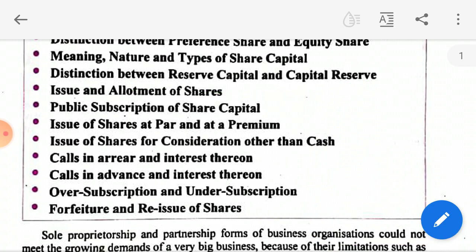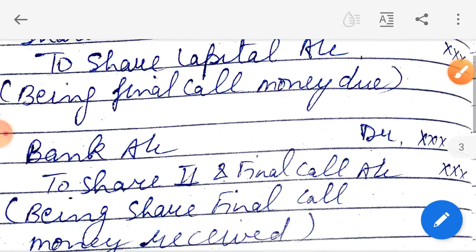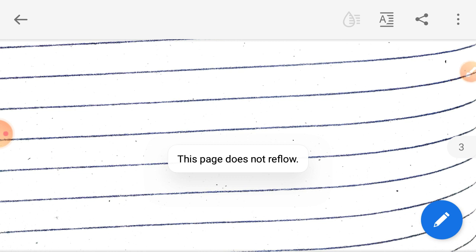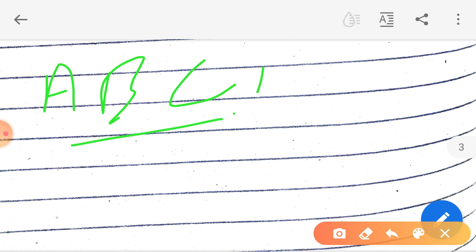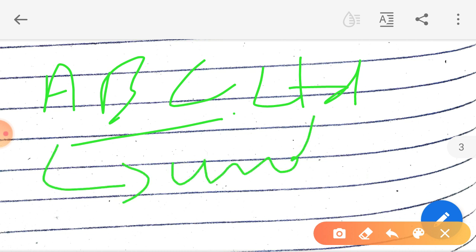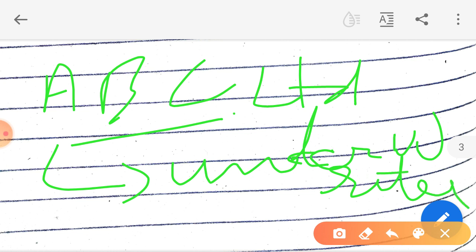For example, Ankush Sharma sir wanted to issue shares of his company, say ABC. Now who knows ABC Limited? No one knows. So it will be difficult to issue the shares to the general public. So I will go to underwriters. These are the persons who will suggest the public to take the shares. Is this point clear?